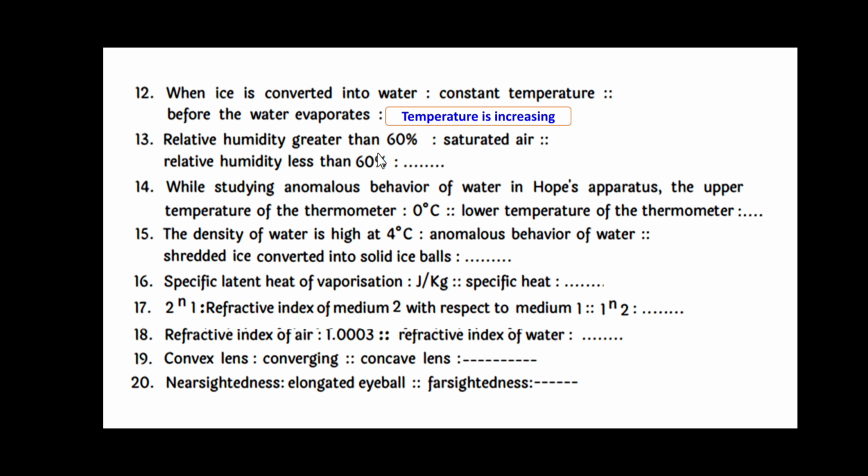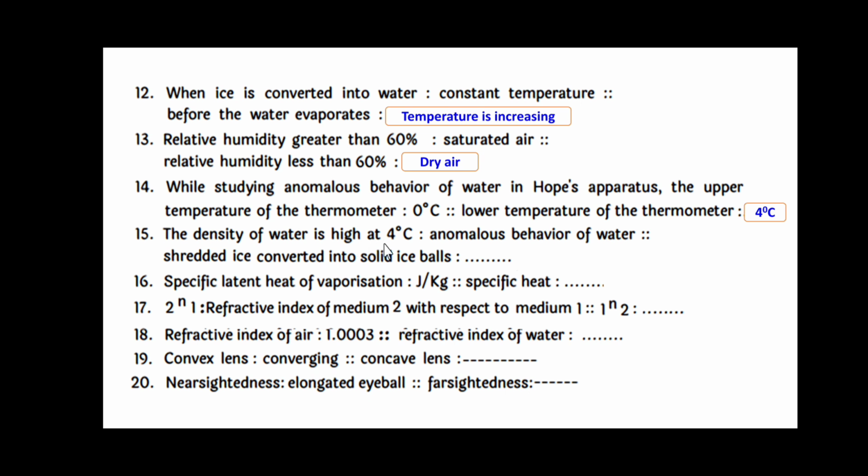Relative humidity greater than 60% is called saturated air, whereas relative humidity less than that is called dry air. While studying the anomalous behavior of water in Hope's apparatus, the upper thermometer reads 0 degrees Celsius and the lower thermometer reads 4 degrees Celsius.